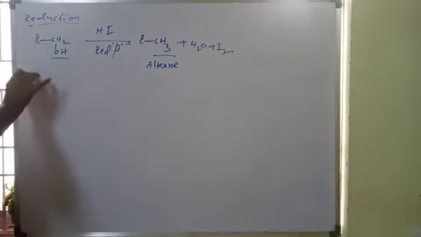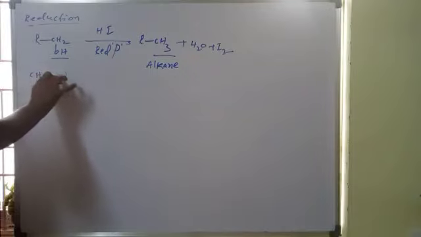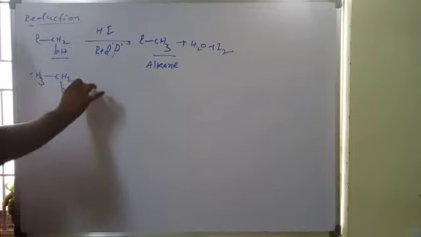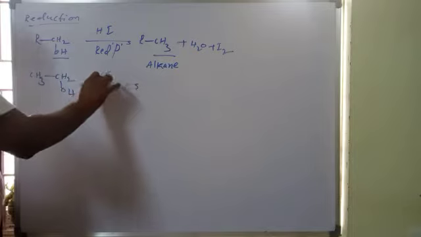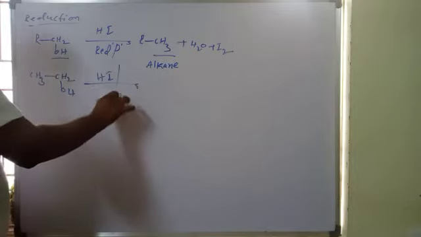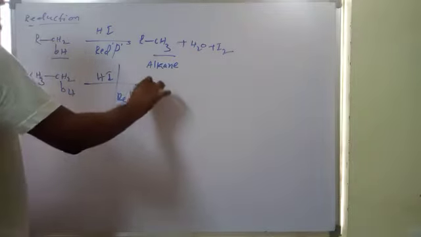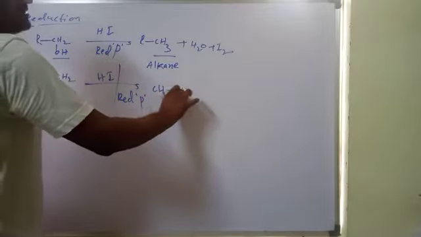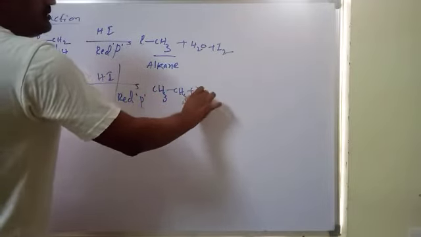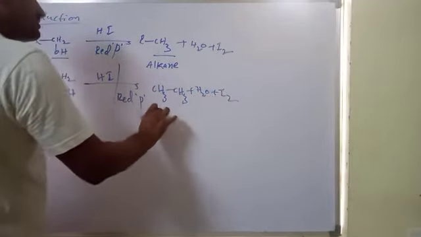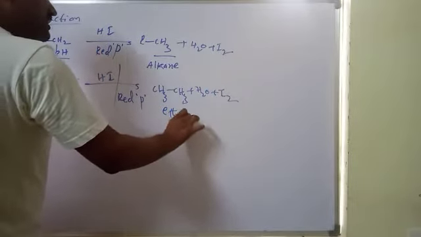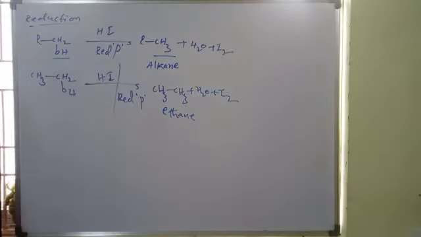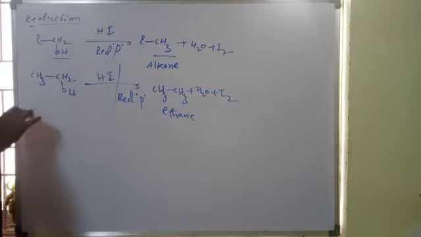For example, if you take ethanol with hydrogen iodide in the presence of red phosphorus, we will get ethane as the major product. This is about the reduction reactions. Next, oxidation.